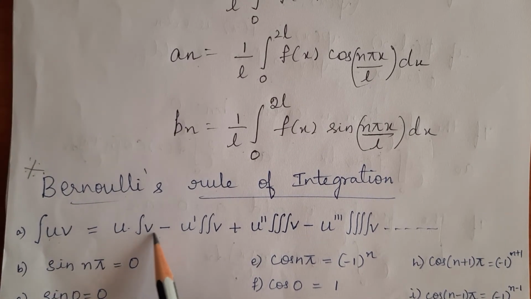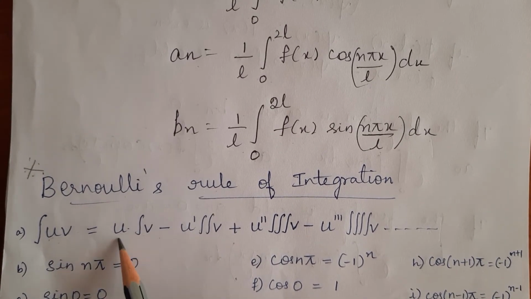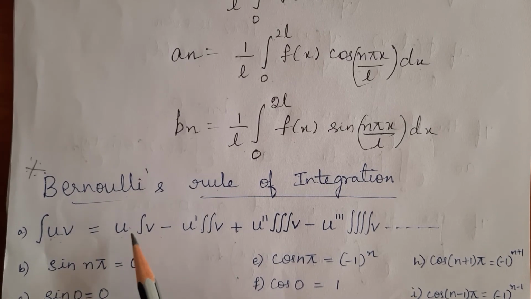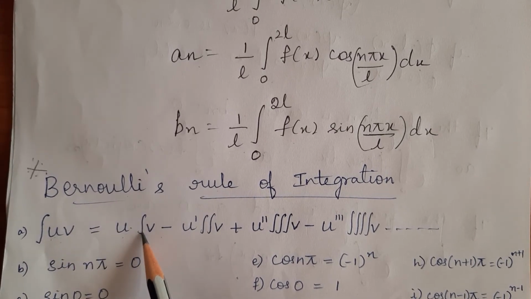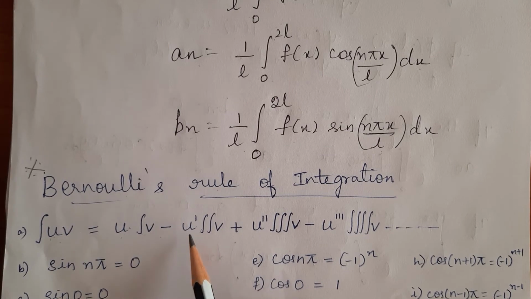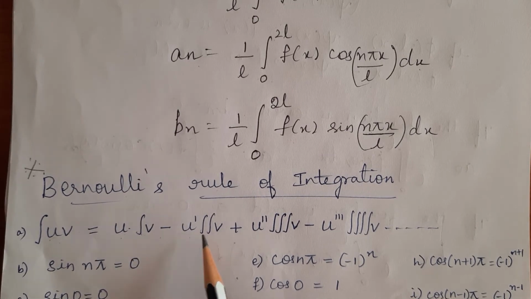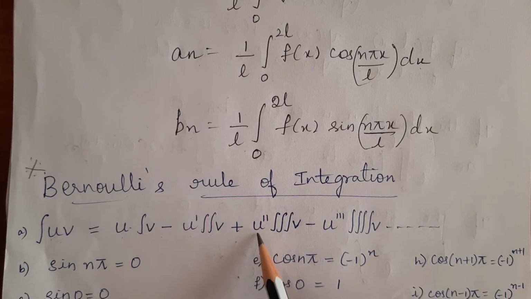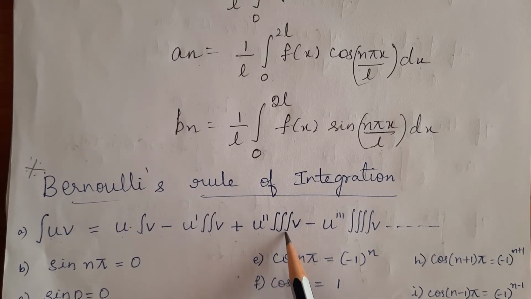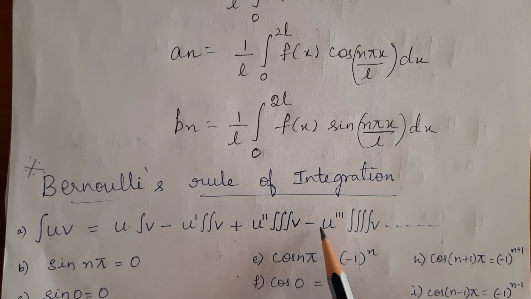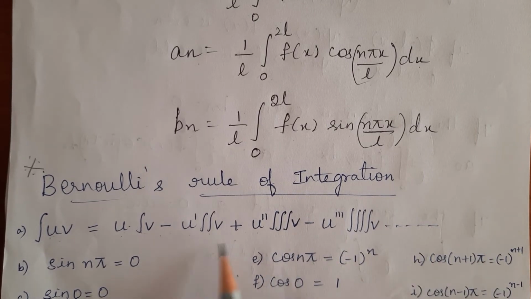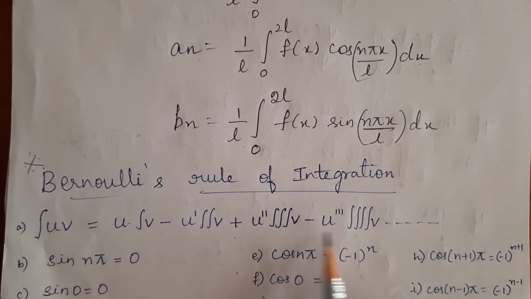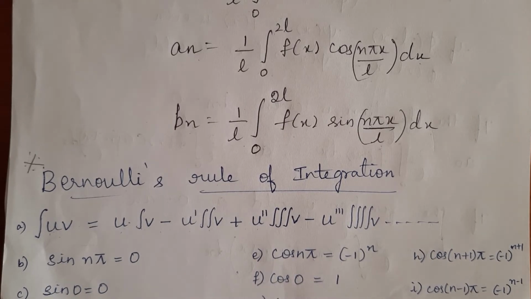The rule is: u into the integration of v, minus the differentiation of u into the double integration of v, plus the double differentiation of u into the triple integration of v, minus, etc. If we continue the process, this rule is known as Bernoulli's rule of integration.